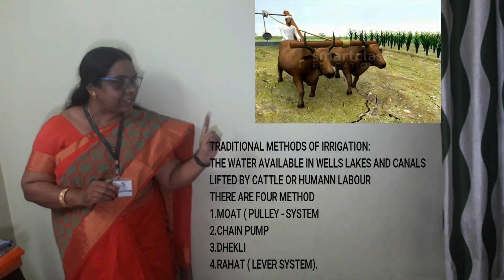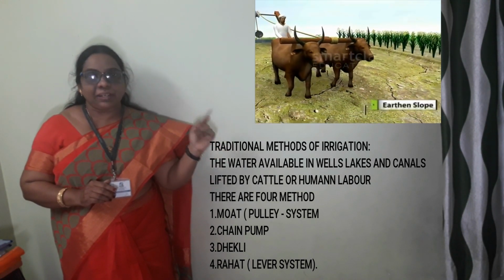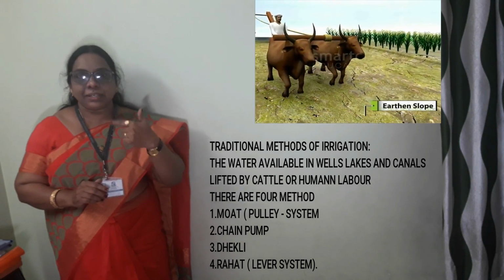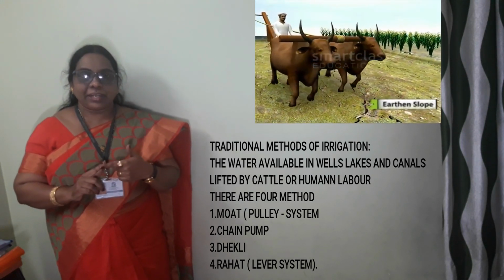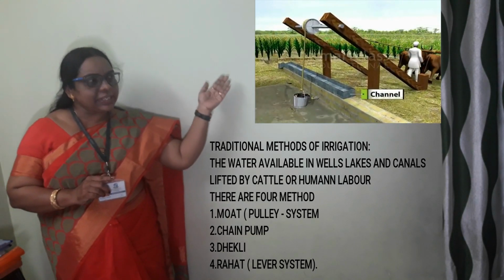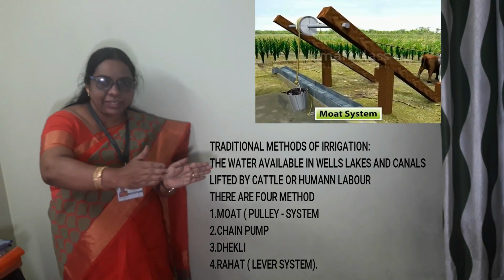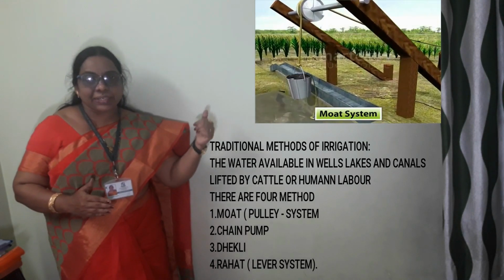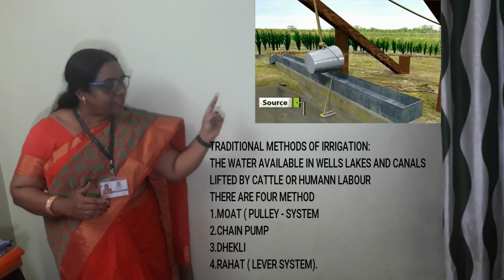Here we are seeing a well, and on top of the well there is an axle and a wheel. On either side, in the front there will be the field, and at the back they tie over this axle and wheel.